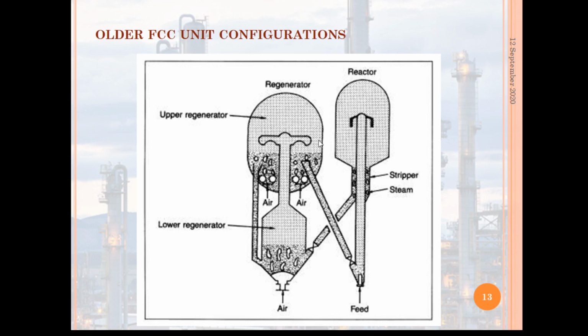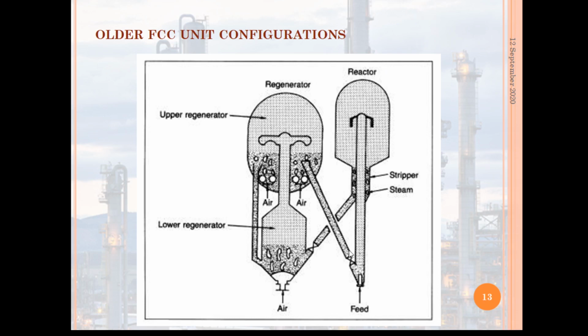As a result, more recently constructed units have been designed to operate with a minimum bed level in the reactor, with control of the reaction maintained by a varying catalyst circulation rate.